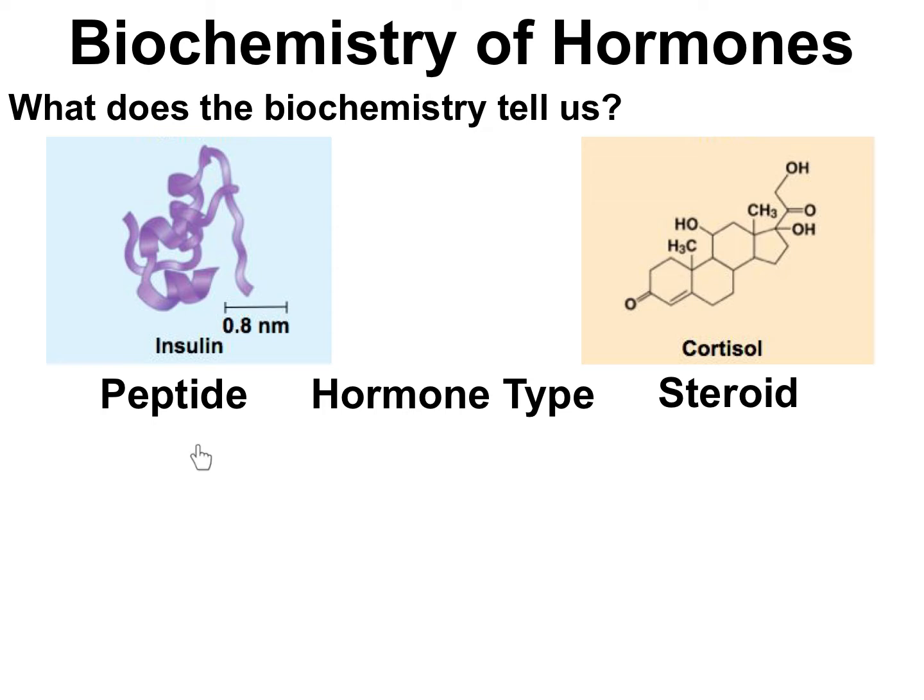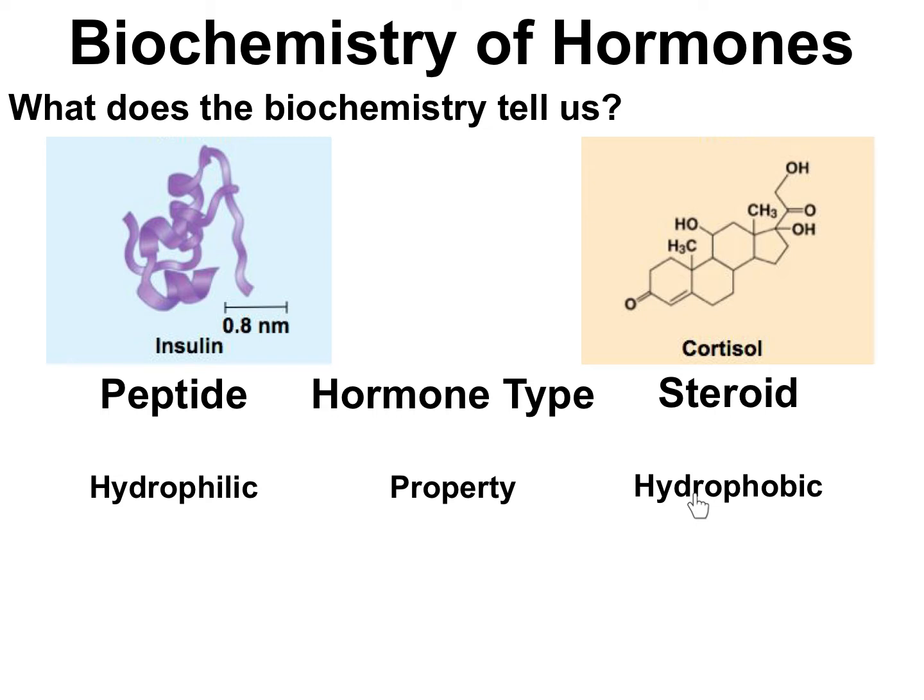Narrowing our focus down to just peptide and steroid hormones, what can we attach to these based on our previous studies of biochemistry in cells? Well, even the most basic biochemical properties are different between these two. Whereas steroid hormones are strictly hydrophobic, we can think of peptide hormones as being mostly the opposite, hydrophilic or water-soluble. This property alone has huge implications, as we'll see in just a minute.